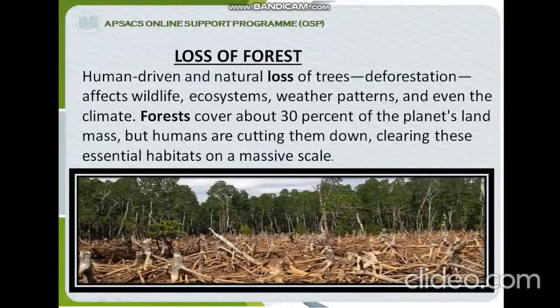Loss of forest. Human-driven and natural loss of trees, deforestation affects wildlife, ecosystems, weather patterns, and even the climate. Forests can cover about 30% of the planet's land mass, but humans are cutting them down, clearing these essential habitats on a massive scale.